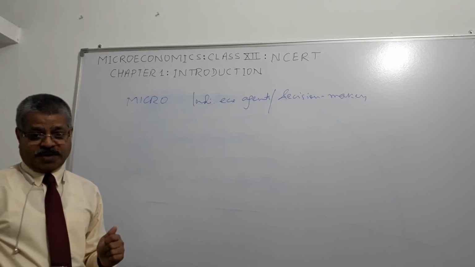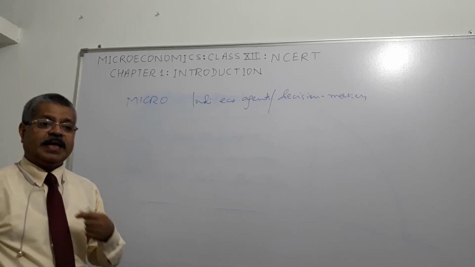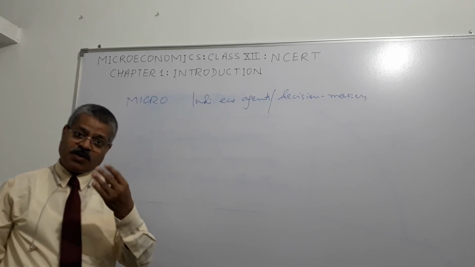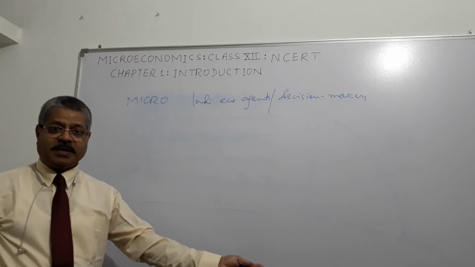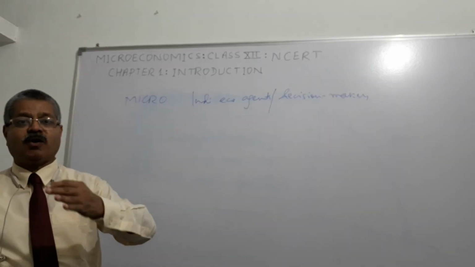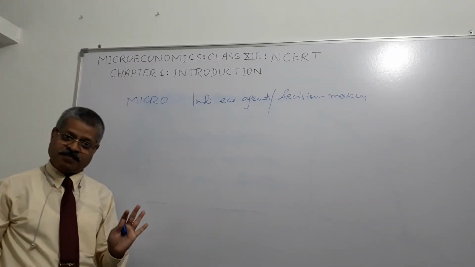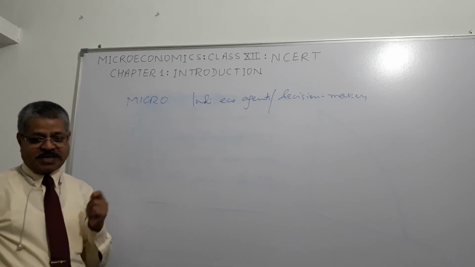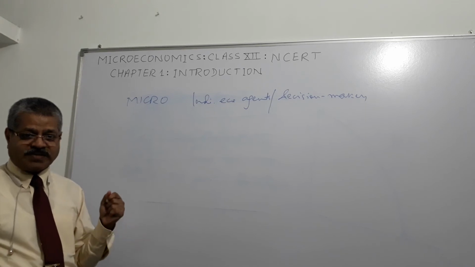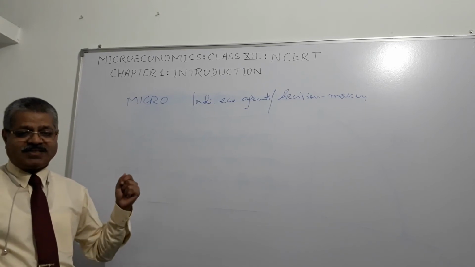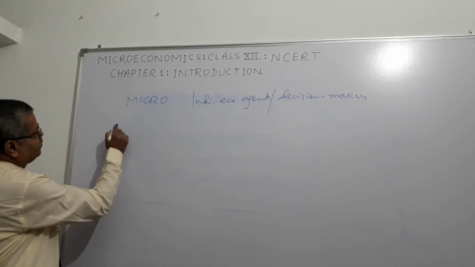In microeconomics, we study the behavior of individual economic agents. I am an individual economic agent, you are an individual economic agent, or an individual company. A company is an individual economic agent. Economic agent means decision makers, right? And we try to figure out how their behavior influences prices and quantities of goods and services in the market, right? Micro. Then we go to macro.